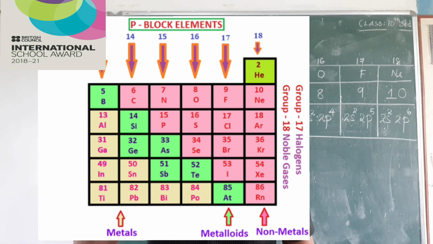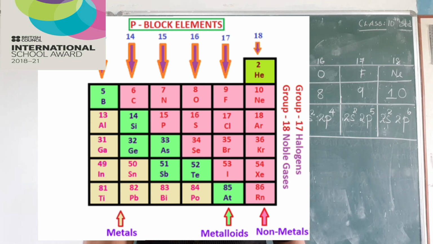Now if you see the last column, those are called noble gases, that is inert gases, which means they are chemically non-reactive. They do not react in chemical reactions. Why they don't react? Can anybody tell me why they don't take part in the chemical reaction? It is just because the subshells are completely filled. It has an octet configuration. So since the subshells are completely filled, they become inert.